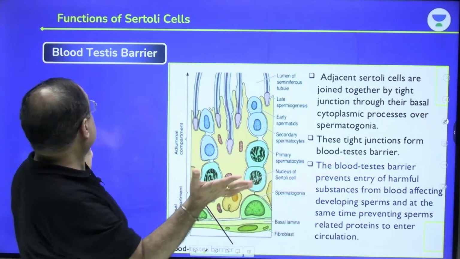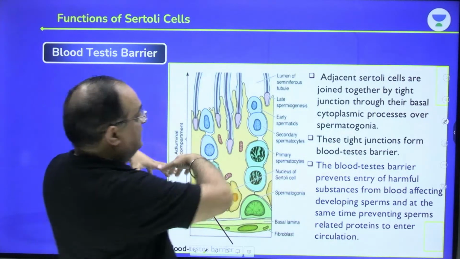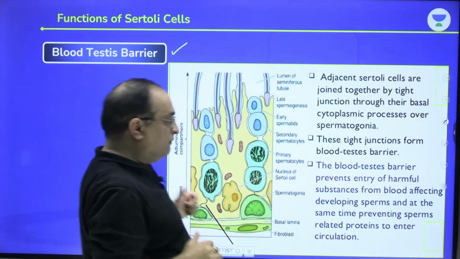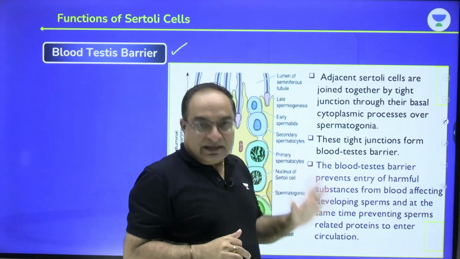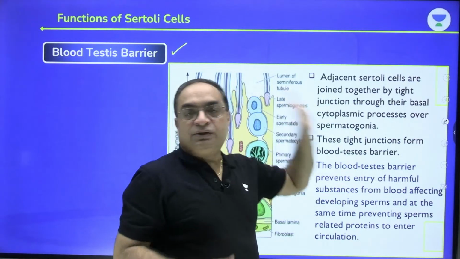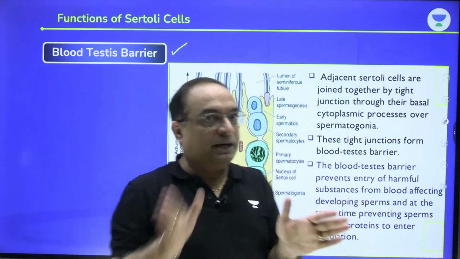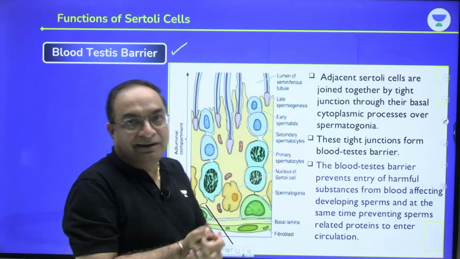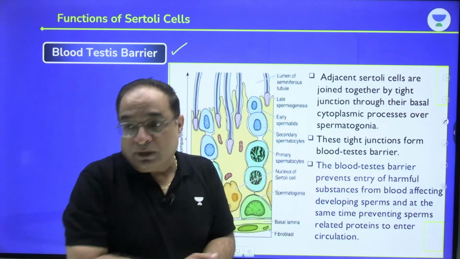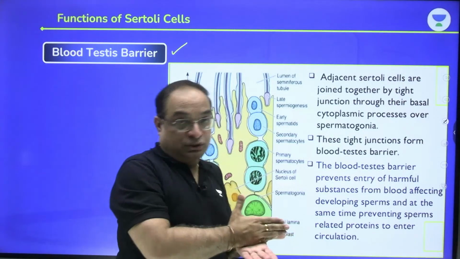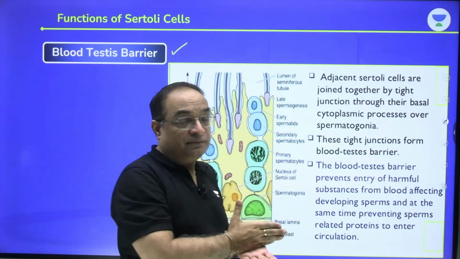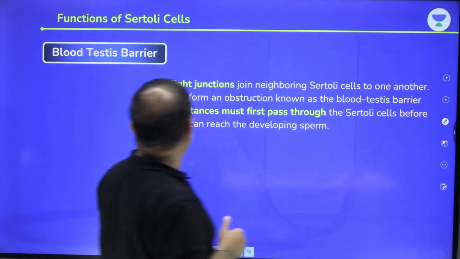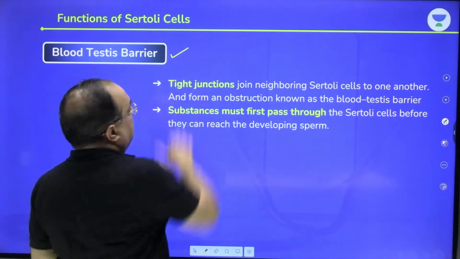Okay. So for the blood testis barrier, this is the enlarged diagram. This is your homework. You will see this diagram clearly and read all the points written here. I have explained it to you. Blood testis barrier. Sertoli cells form a kind of barrier between blood and the spermatogonia, because if blood touches the germ cells, it will destroy all the germ cells by immune reaction. So it's written here, blood testis barrier.